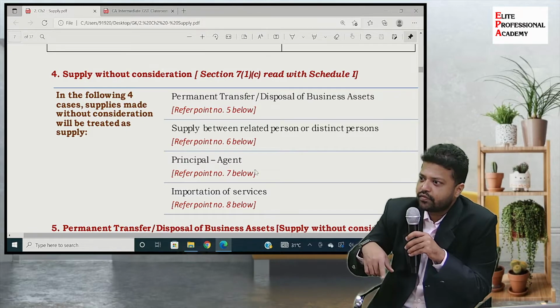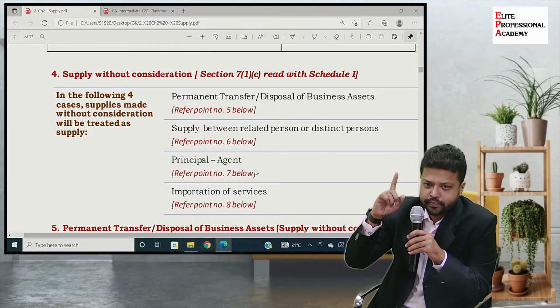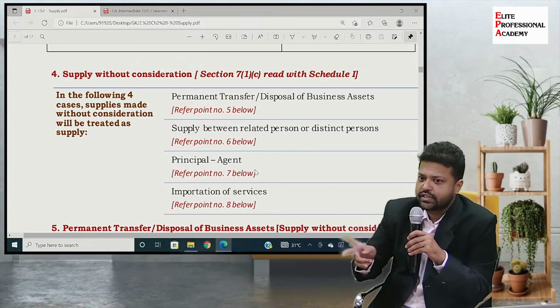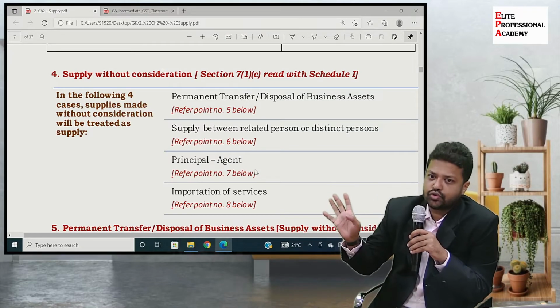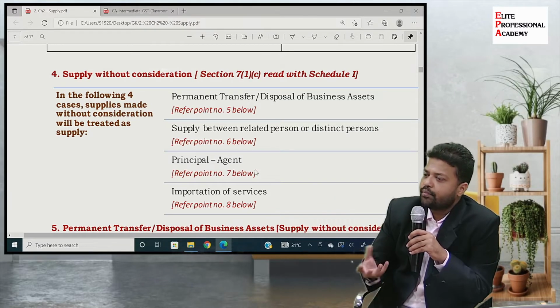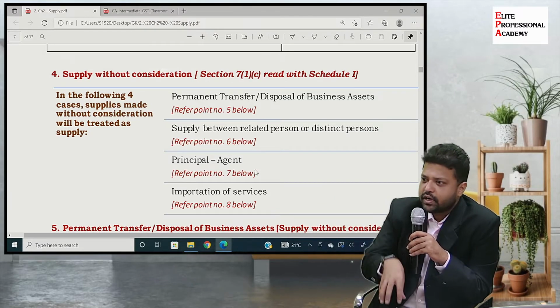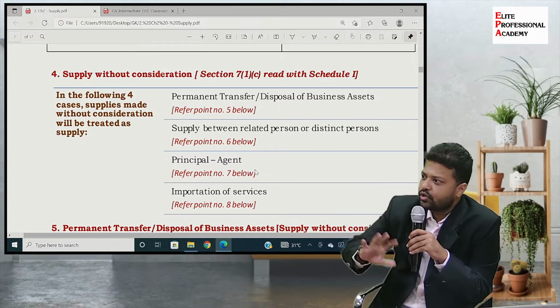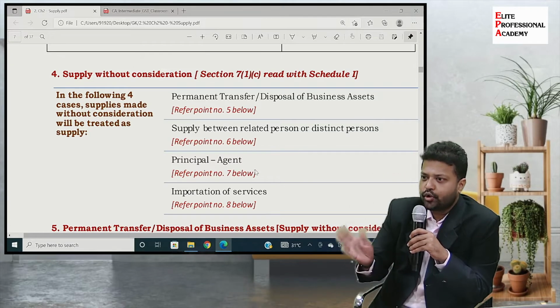This is different from your 7.1 clause B. That was importation of services, whether or not in the course or furtherance of business. This is without consideration, so there is a difference. We have a chart also. Later on we'll go to that chart wherein we'll decide whether importation of services is covered by this Schedule 1 entry or the 7.1B entry, and how to distinguish between the two.